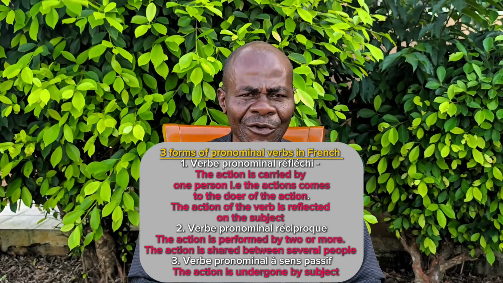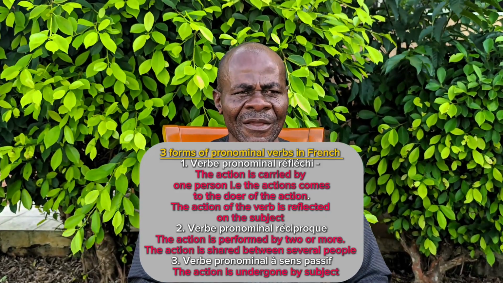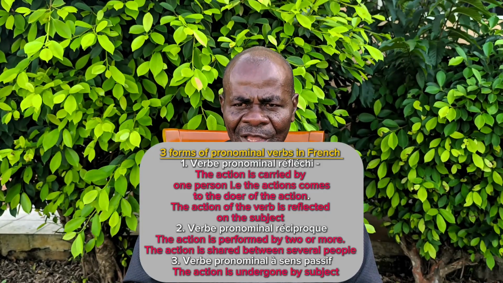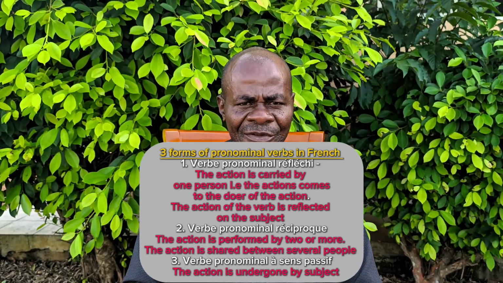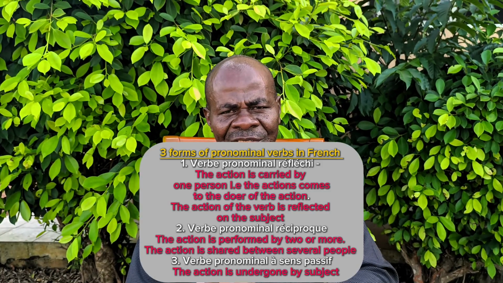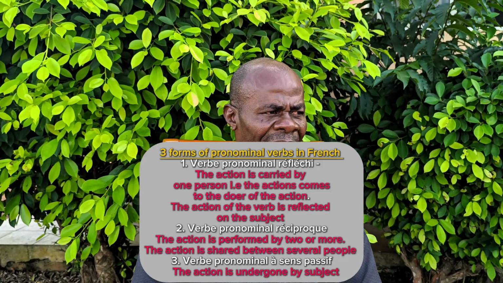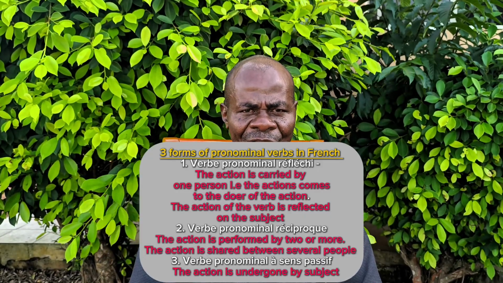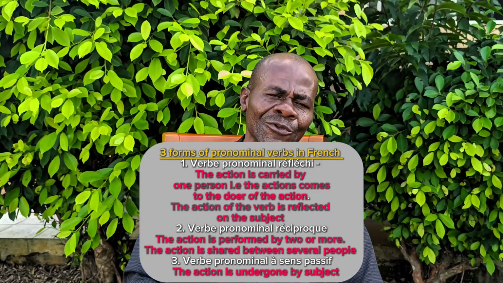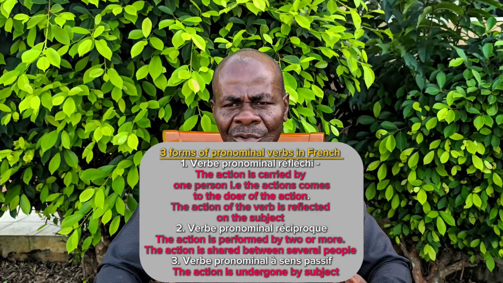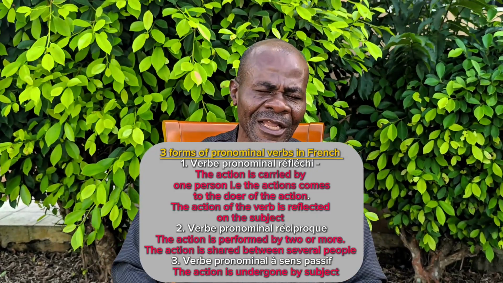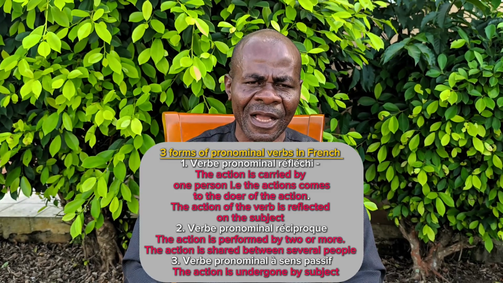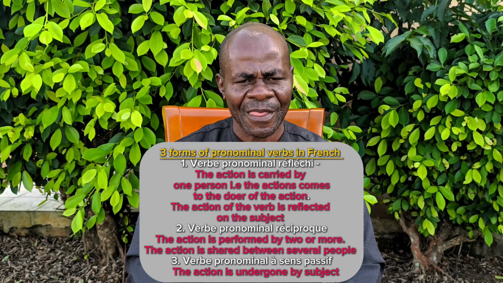You also have the third form a pronominal verb can take, verbe pronominal à sens passif. Here in English, we have some sentences, like the bank closes by 8 o'clock. In French, the verb to close here must be pronominal. The verb must be used in only pronominal form. And that form is forme pronominale à sens passif.